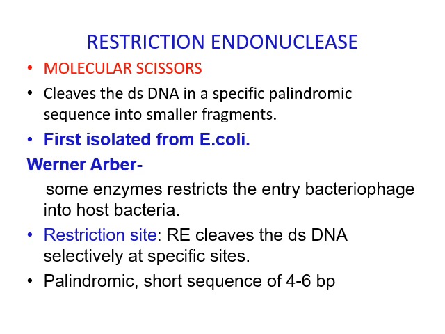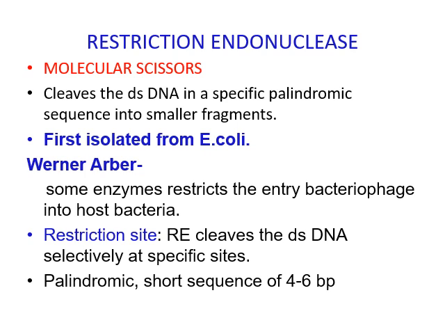The name restriction endonuclease is given because its presence in a bacterium restricts the growth of foreign infective bacterial viruses, that is bacteriophage, restricting the entry of the bacteriophage into the host bacteria. That is why the name is restriction endonuclease.